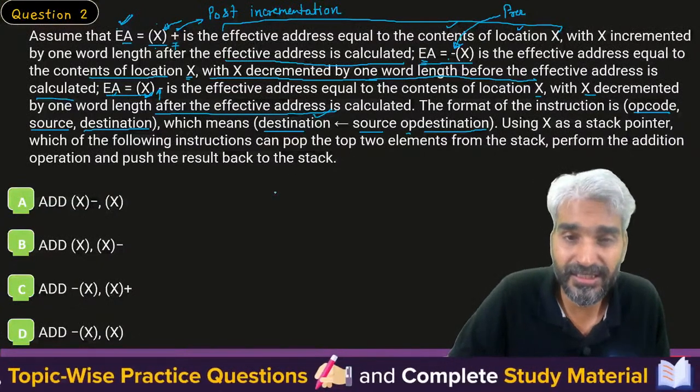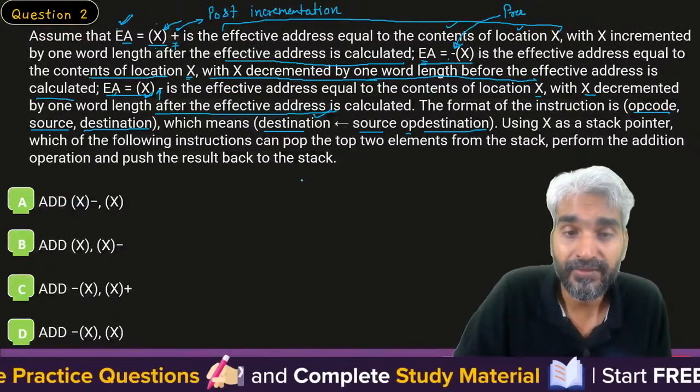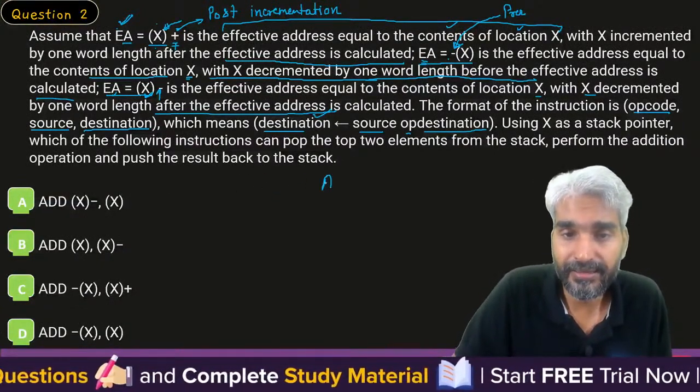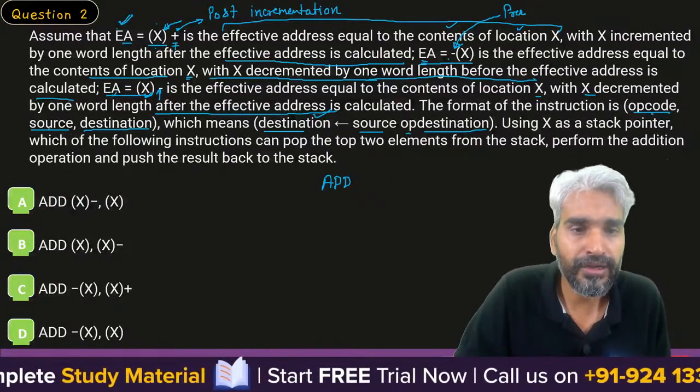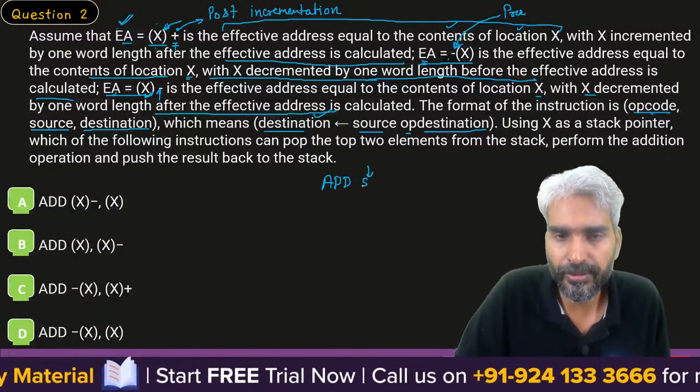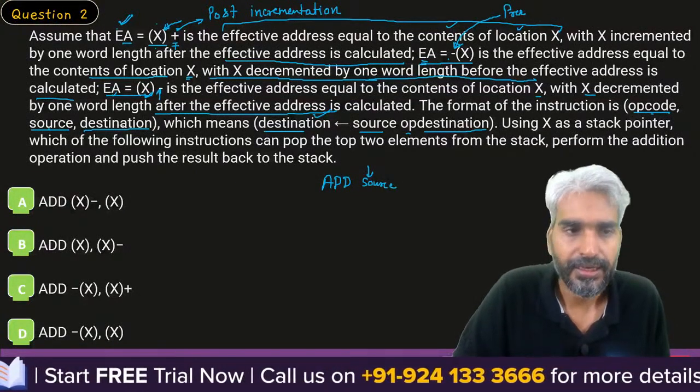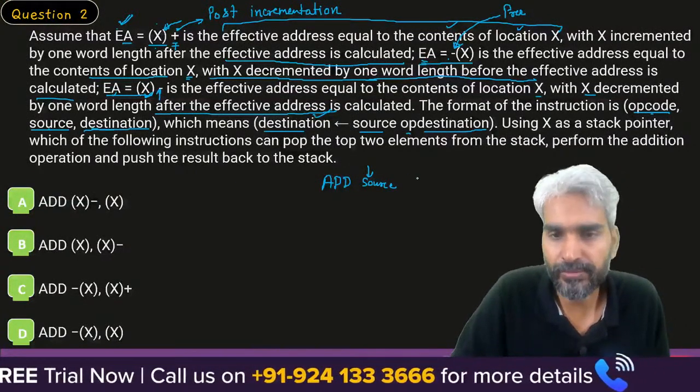Let's try to understand: this is the opcode. Whatever the first location is will be your source and whatever the next location is will be your destination.